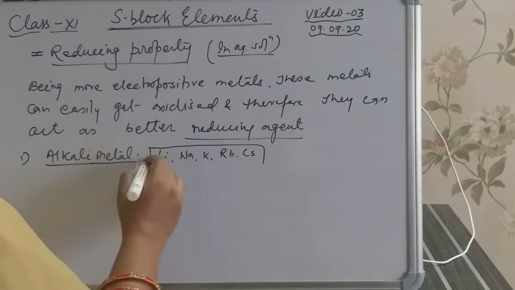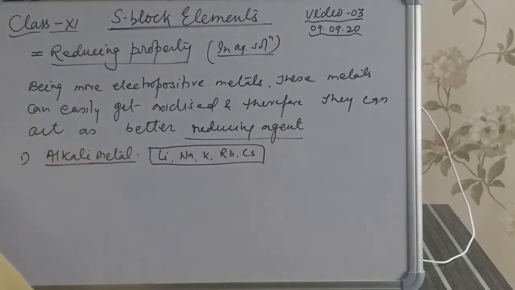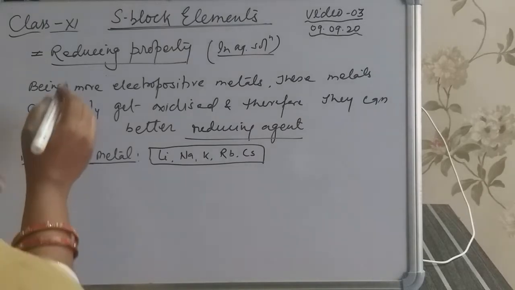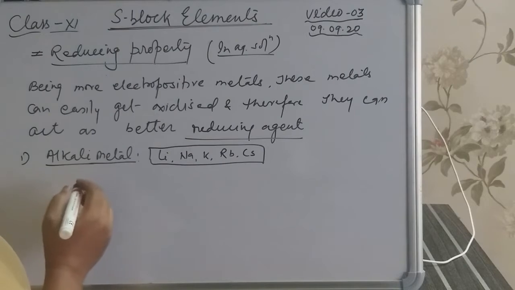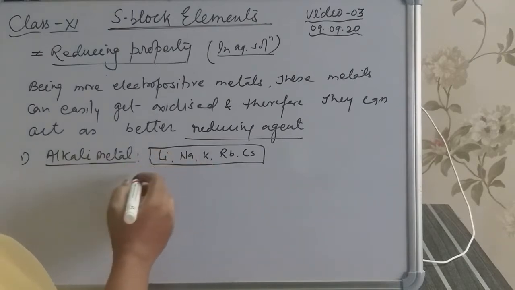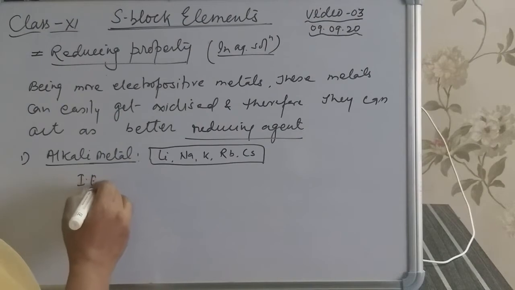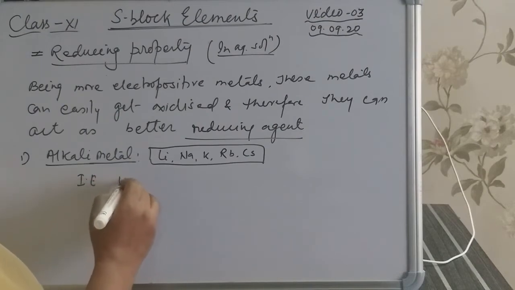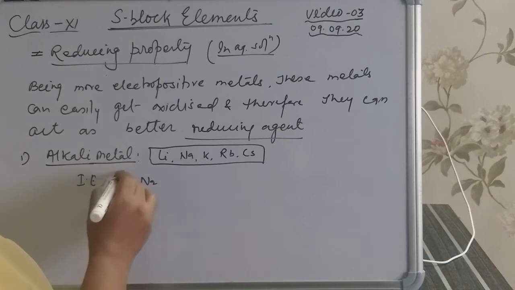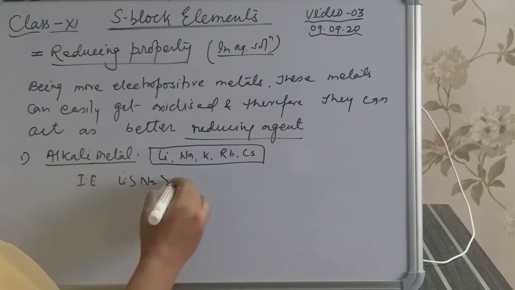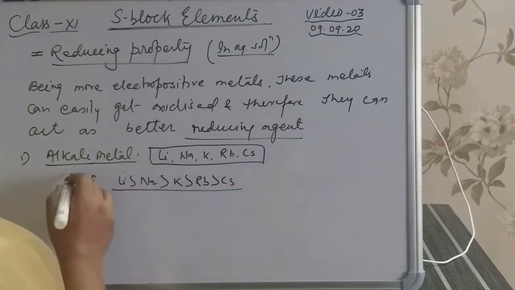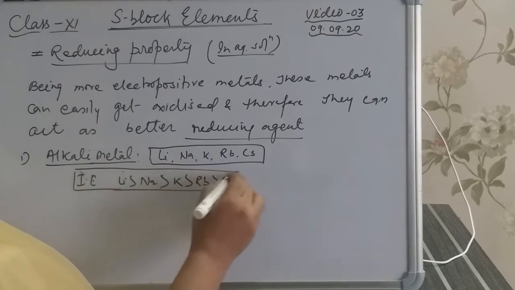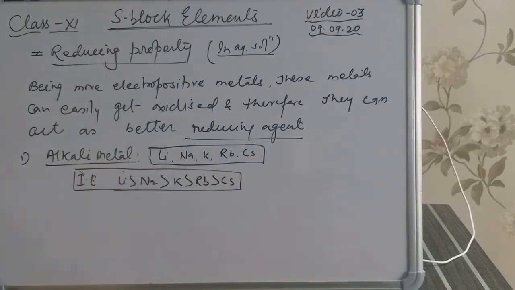If we talk about the ionization enthalpy, we know that the ionization enthalpy of lithium is greater than sodium, then potassium, rubidium and cesium, because when we move top to bottom, the size of atom increases and the ionization enthalpy decreases.